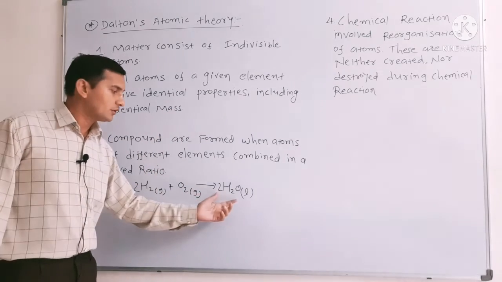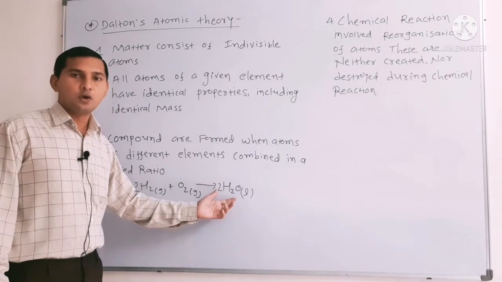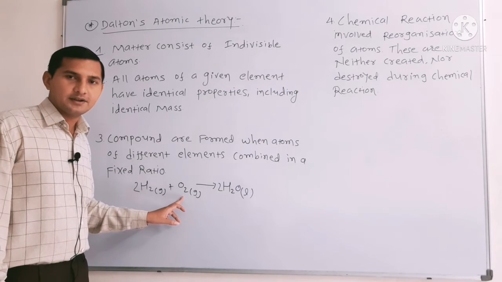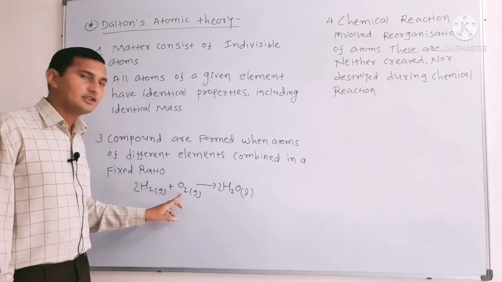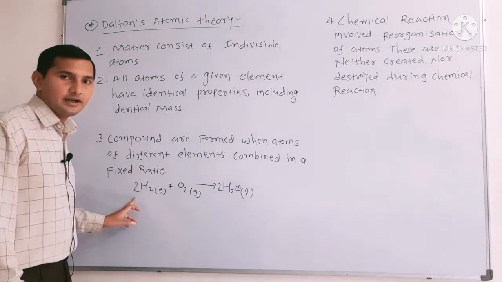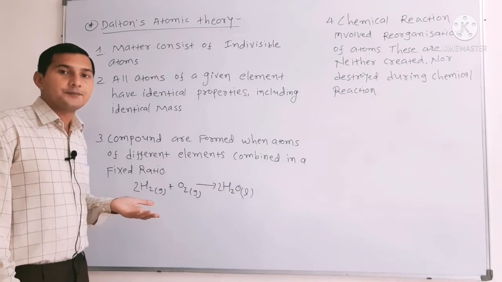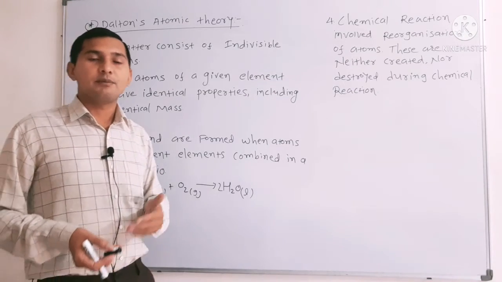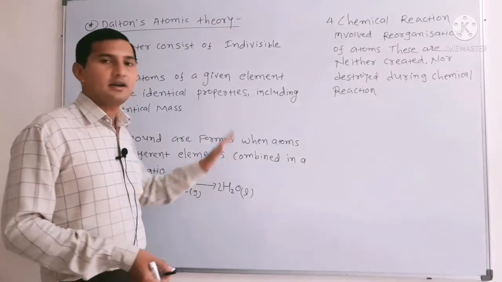So how is a molecule obtained? This molecule is obtained on the basis of the valency of hydrogen and oxygen. We know that the valency of oxygen is 2 and the valency of hydrogen is 1. So how the valency or electronic configuration is related to the formation of product, this theory does not explain.